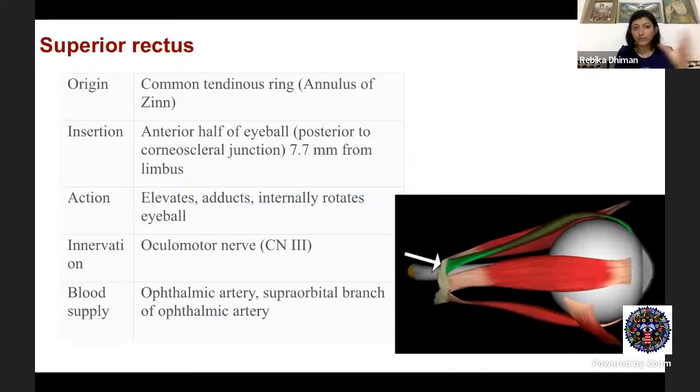Now, just revising what we have studied, because it gets a little confusing reading all these muscles at one time and their actions. Your superior rectus, originating from the annulus of Zinn, passes parallel to the orbital floor, beneath the LPS muscle, and gets inserted anterior to the equator, around 7.7 mm from the limbus, which is the furthest. This is responsible for elevation, then intorsion and adduction. It is supplied by the superior division of the oculomotor nerve.